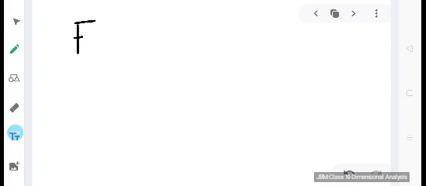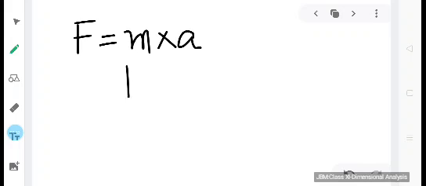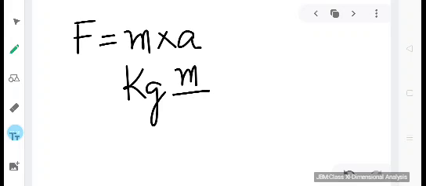You hopefully remember the formula for force. It is mass into acceleration. Now just try to remember the units for mass and acceleration. What is the unit for mass? It is kg. And what is the unit for acceleration?